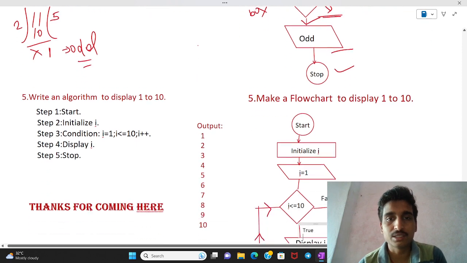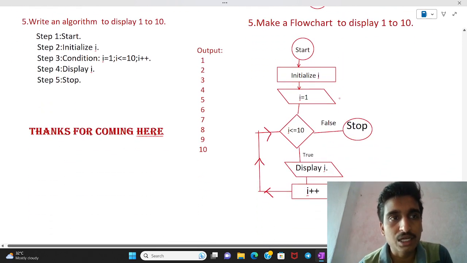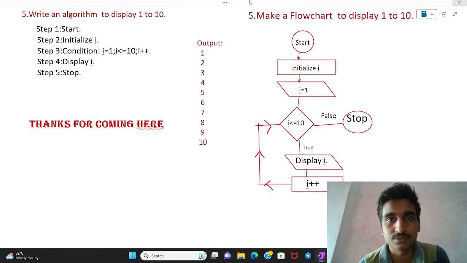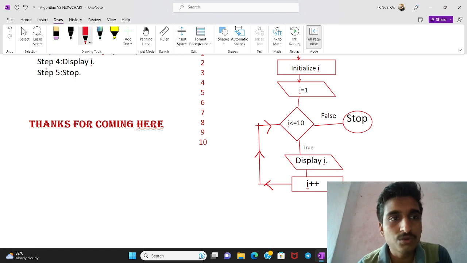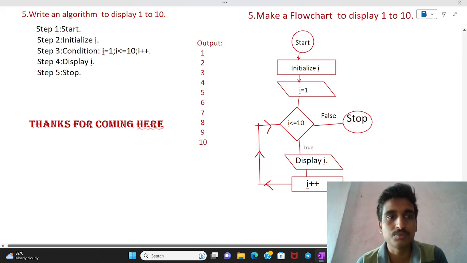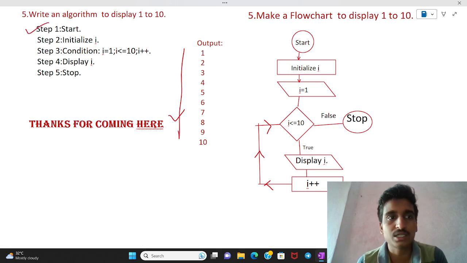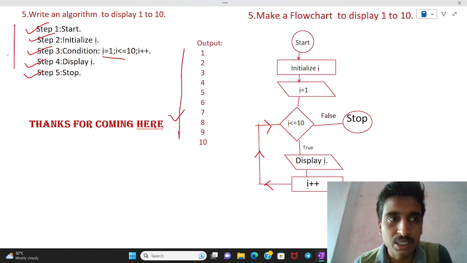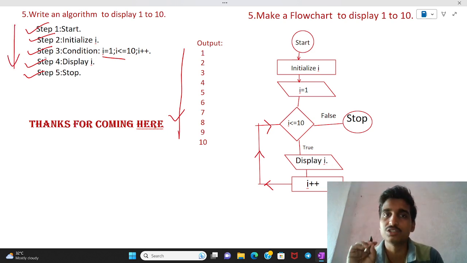After that, the last example is the algorithm to display 1 to 10. Suppose that we want to print 1 to 10. How do we get it? First start, then initialize I, step 3 condition: I equal to 1, I less than or equal to 10, I plus plus, display I, and stop. If any user follows these 5 steps, they will easily get 1 to 10.